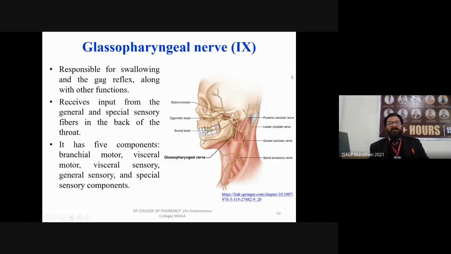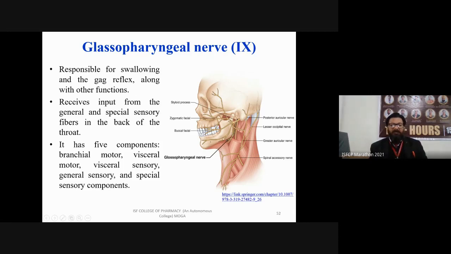The ninth is the glossopharyngeal nerve. It is responsible for swallowing and the gag reflex along with other functions. You can see it is supplying your mouth region.